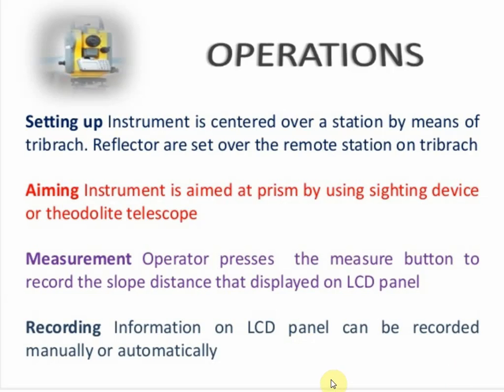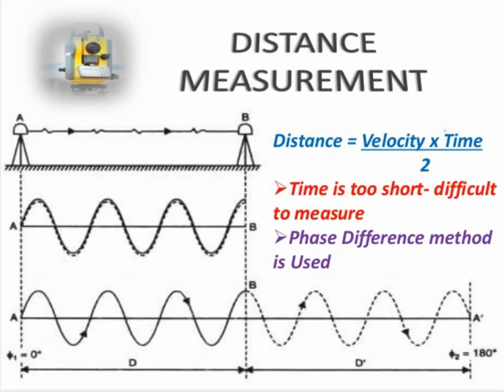Next is recording. The information on the LCD panel can be recorded manually or automatically. That is, when the measurement is done, you can record the information displayed on the panel either manually or automatically.